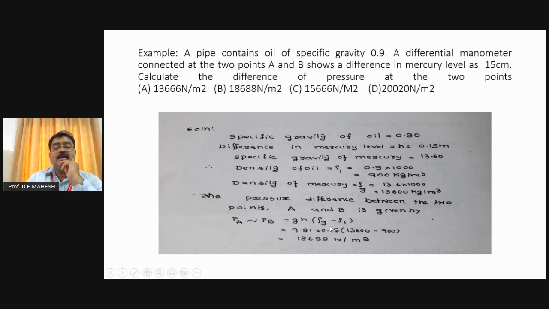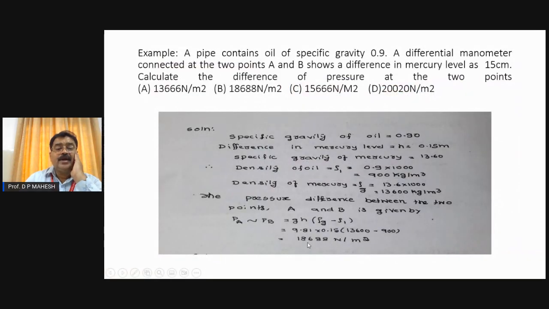Rho_g is the density of the liquid inside the manometer. Inside the manometer, we have mercury, which is 13,600. Rho_1 is the density of the liquid inside the pipe, that is 0.9 into 1000, which becomes 900.